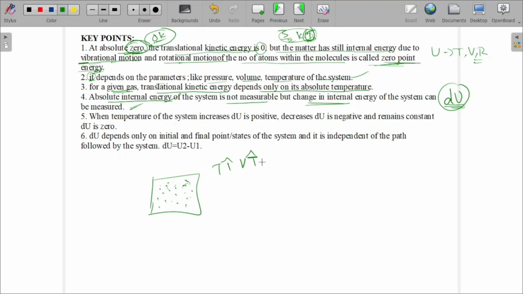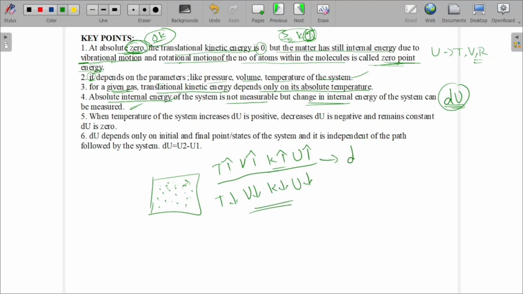When the velocity of each molecule increases, what will happen? Kinetic energy will increase. When kinetic energy increases, what will happen to the internal energy? It also increases. If temperature decreases, the velocity of the molecules decreases, the kinetic energy of the molecules decreases, then the internal energy of the volume also decreases.